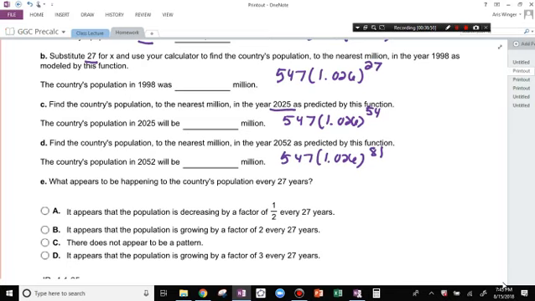Would it be 1/2 though? You think it's cutting by 1/2? I think the numbers are going up. Yeah, the numbers are definitely going up. That would be B. It might be B. It's either B or D for sure. No, this one's decreasing. Yeah, growing by a factor of 2. It's probably doubling, but it might be 3. You just need to see which one it is.